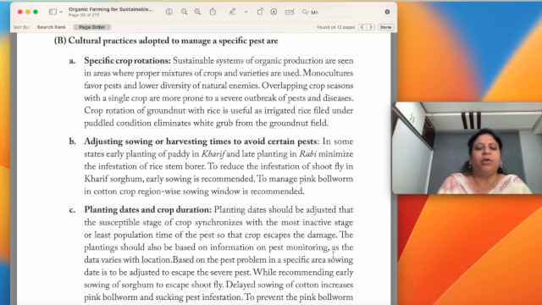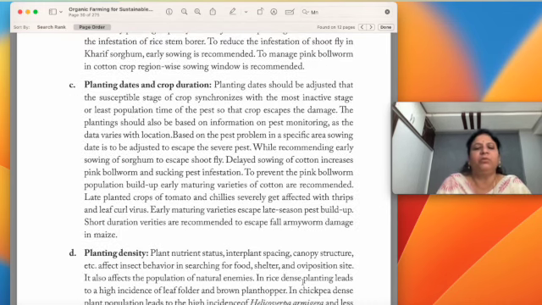Planting dates and crop duration: you all know short duration varieties of maize are recommended to control fall armyworm. Like that, even for the pink bollworm, short duration varieties of cotton are recommended, so that the host is not available throughout the period for the pest and the pest can be controlled. Planting dates which are most favorable for the crop and least favorable for the pest are to be decided, and crop durations are to be adjusted.